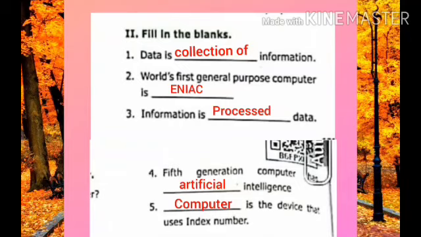Question number 2. World's first general purpose computer is dash. Which is the world's first general purpose computer? That is ENIAC. So next, information is dash data. Information is processed data. Come on, answer. Information is processed data.